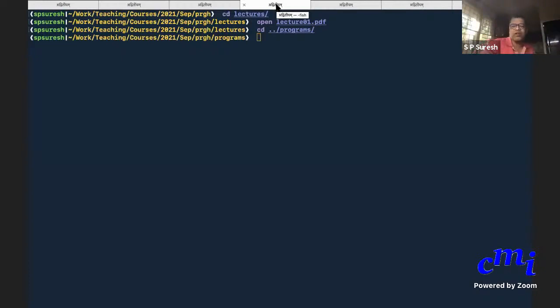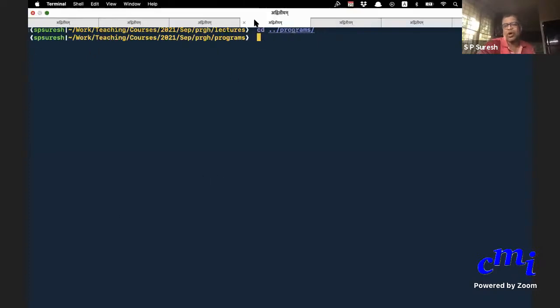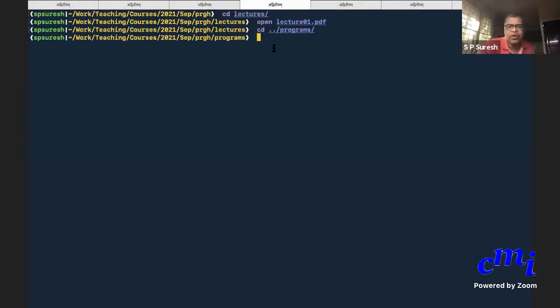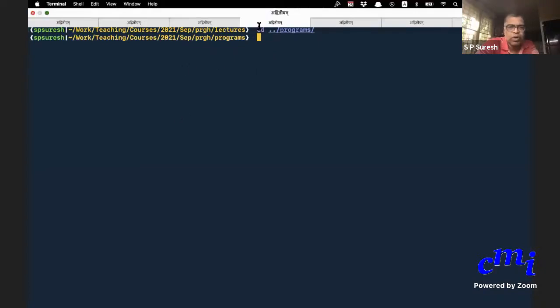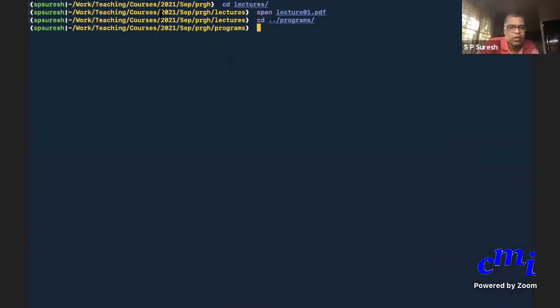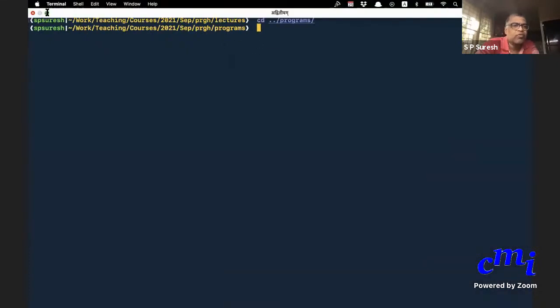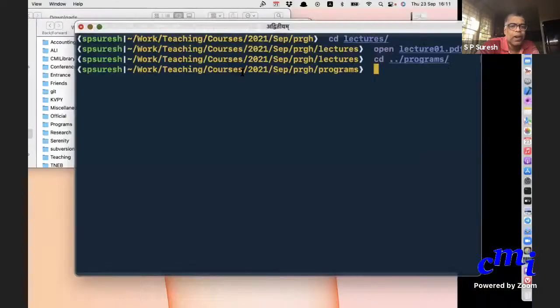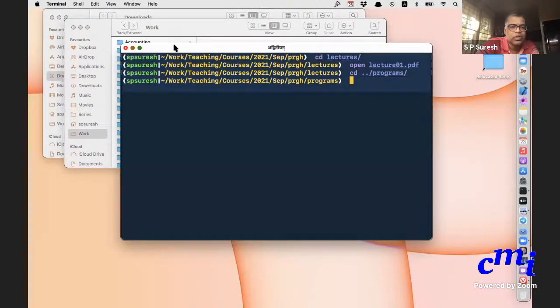I have opened a shell, a terminal app, and here you can have multiple tabs or multiple windows. I use multiple tabs. Maybe in the interests of this demo, I can have two. I can detach this tab and not make it full screen.